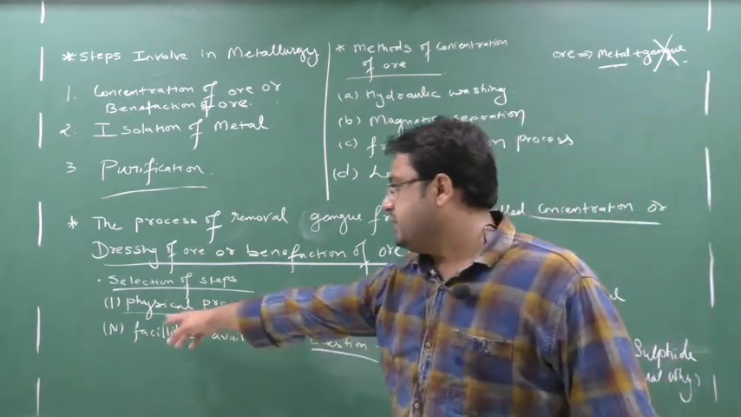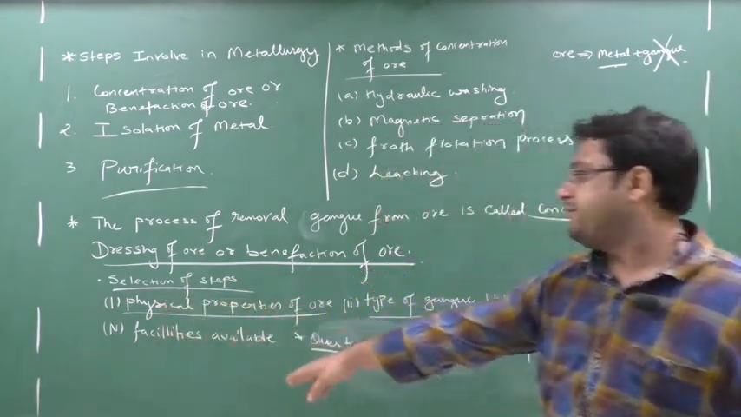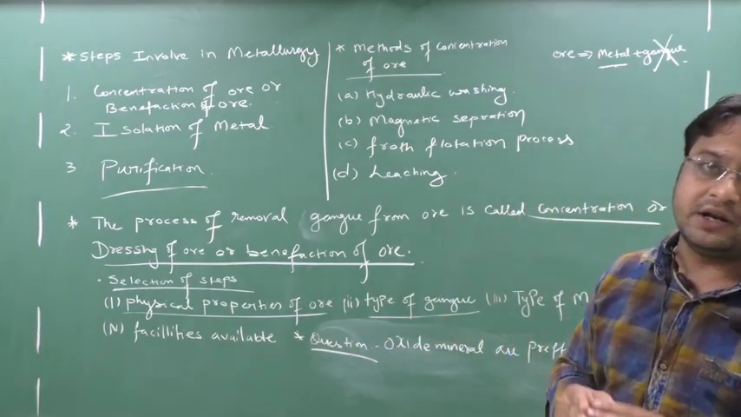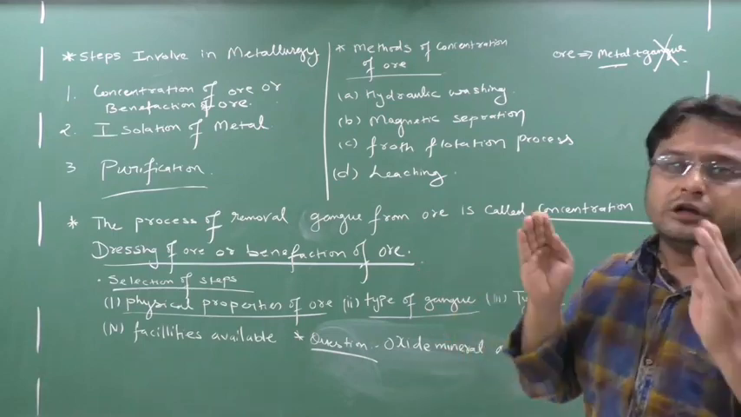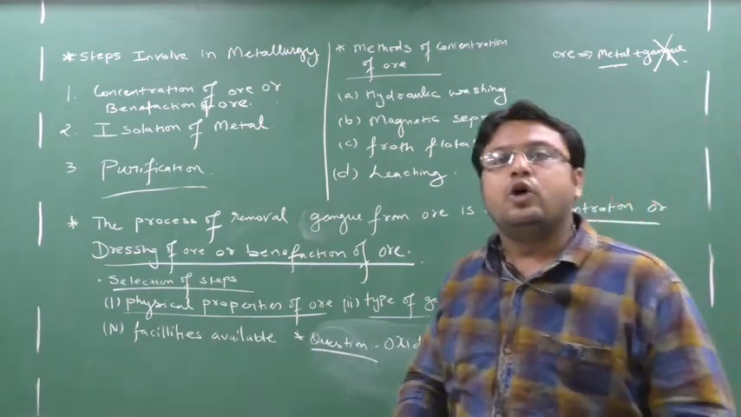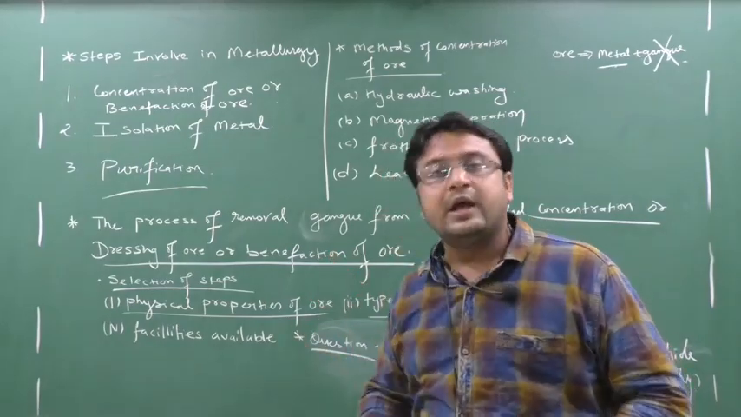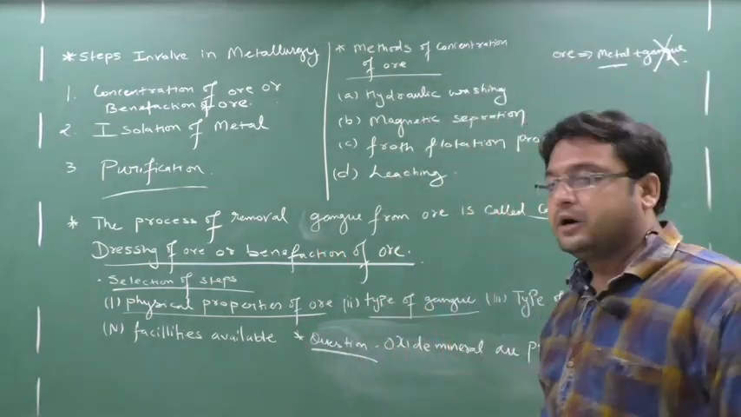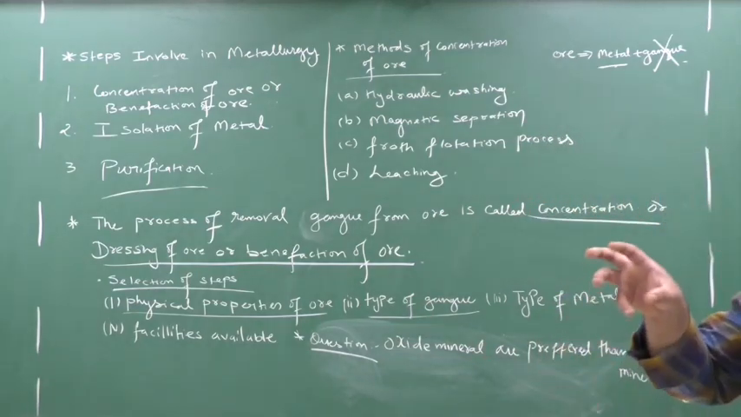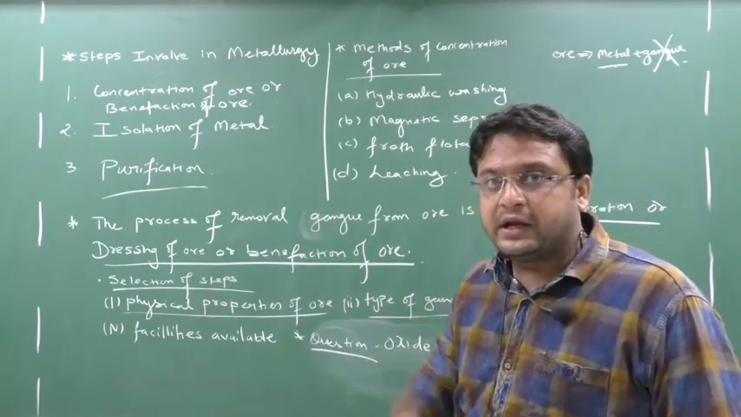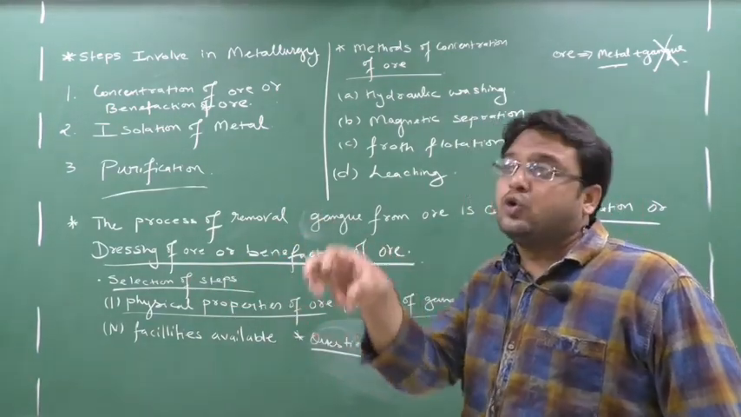So in the selection of steps, in the first step, what do you have to do? Physical properties of ore. You have to see which kind of ore it is and what its physical properties are: soluble or insoluble in water, soluble in chemicals, and whether it is an oxide ore, carbonate ore or sulfide ore. The second step is type of gangue. You have to see which type of gangue is there, whether the gangue is magnetic or non-magnetic, whether the gangue is soluble or the ore is soluble.